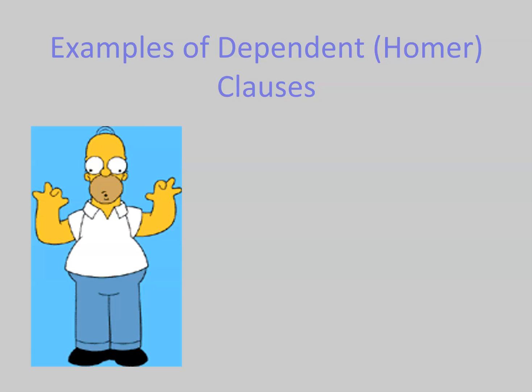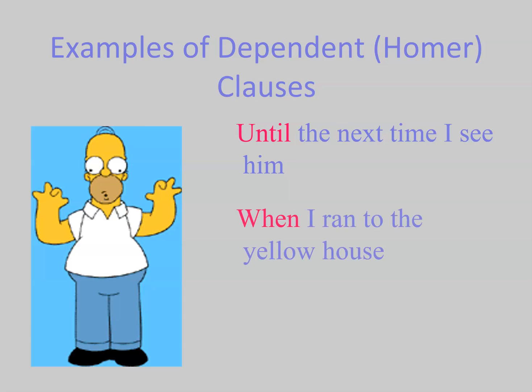Examples of dependent clauses. Until the next time I see him. It has a verb, it has a subject, but it doesn't have a complete thought. When I ran to the yellow house. Well, I is the subject, ran is the verb, but what's going to happen when you get there? Are you going to open the door? Are you going to go inside? Are you going to have some crazy old lady come after you saying, "Get out of my yard"? It doesn't express a complete thought.